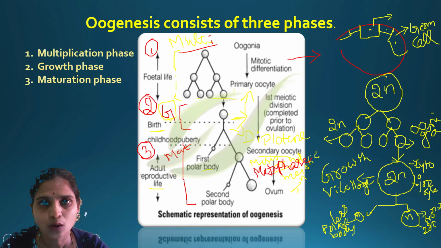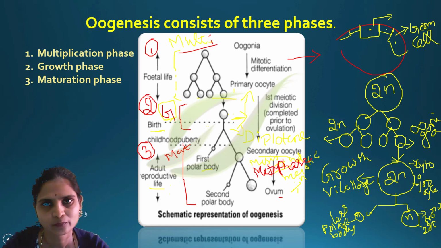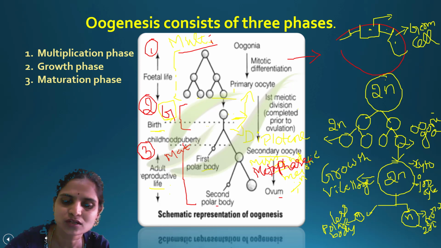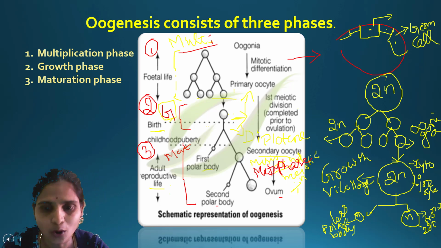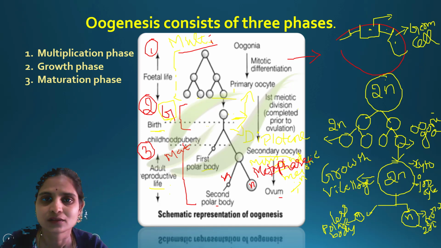Later, once the secondary oocyte comes in contact with the sperm, it will undergo complete meiosis 2 and then produce the ovum, which is the female gamete, and again one second polar body. Again here you can see it is haploid in nature. Even this is also haploid in nature, but the cytoplasm is not equally shared.